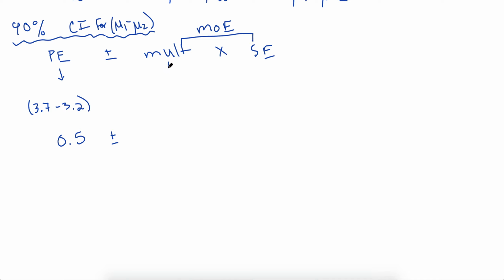Then our multiplier, we're going to use a t-distribution since we're talking about means. And so we'll use inverse t, or you might need to use your table. For 90% confidence, there's 10% left over, or 5% on either side. So we'll put 5%. Remember, for t, you also need degrees of freedom. So when we had two different sample sizes, we still use n minus 1, just choose the smaller of the two n's.